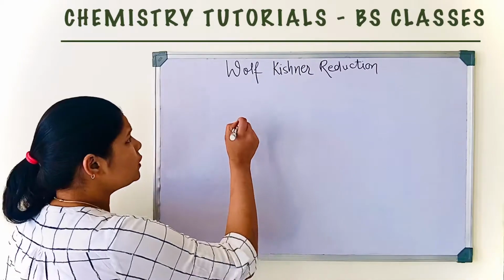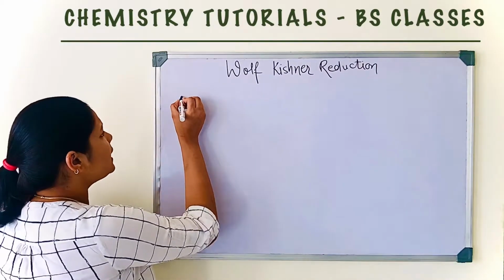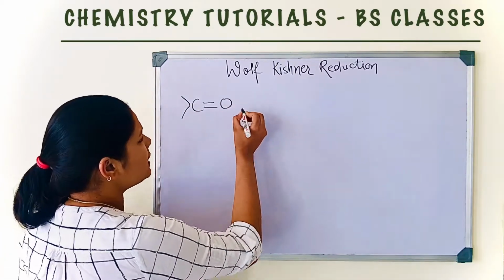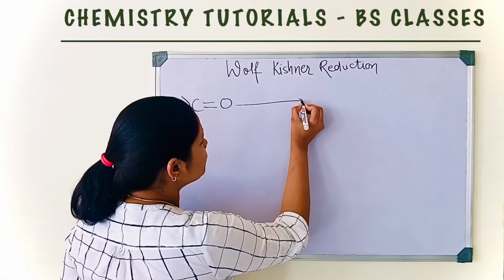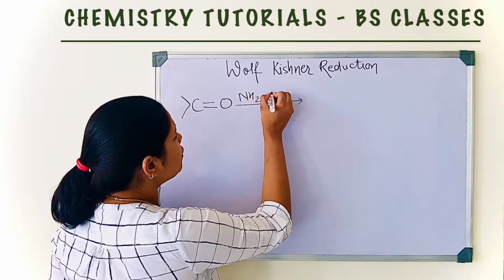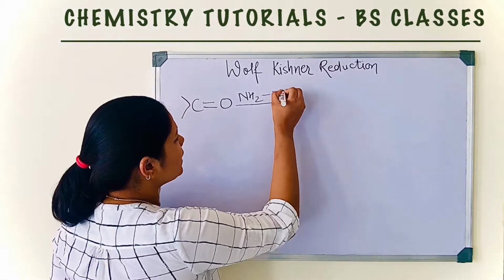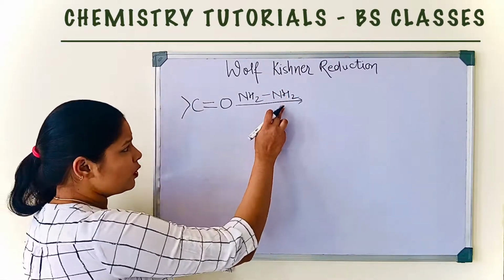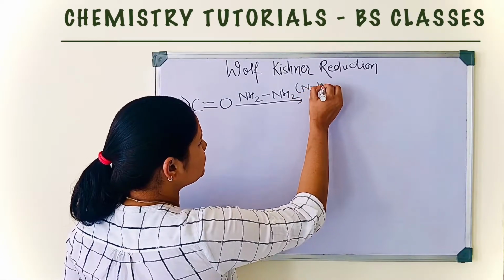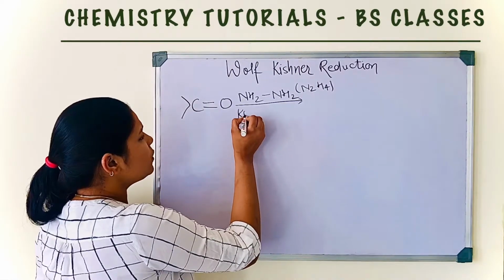Now come to the main reaction of Wolff-Kishner reduction. If we take carbonyl compound, either it is ketone or aldehyde, in the presence of hydrazine, the molecular formula of hydrazine is NH2NH2 or N2H4, in the presence of KOH.